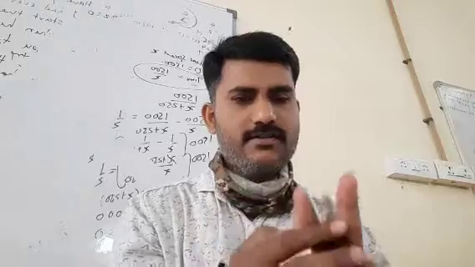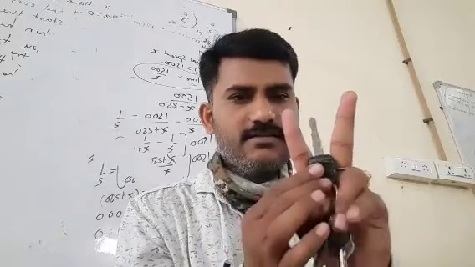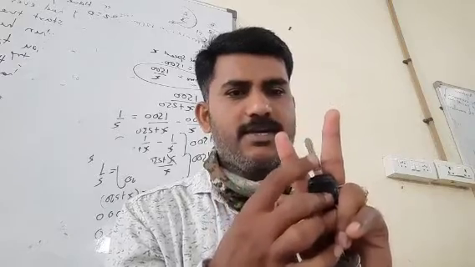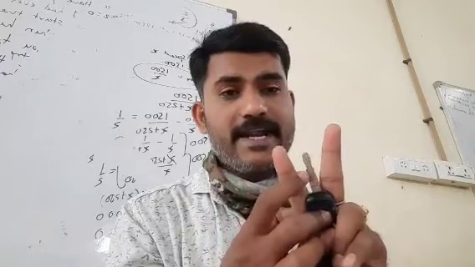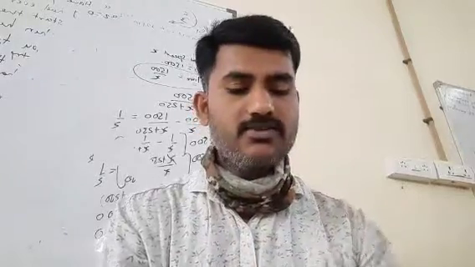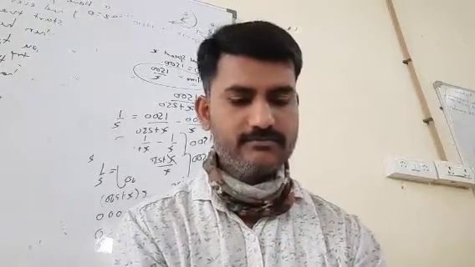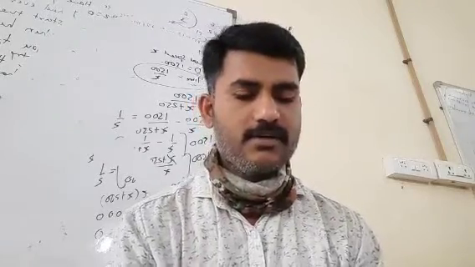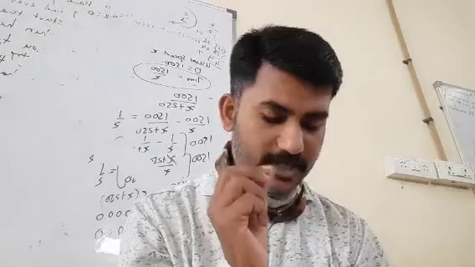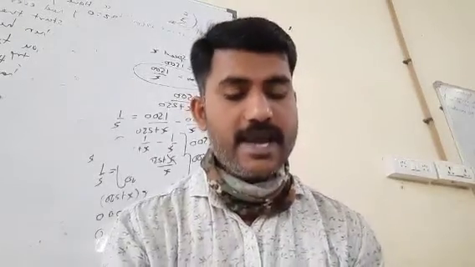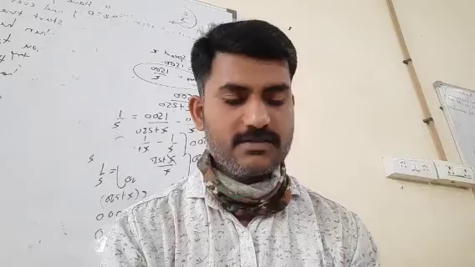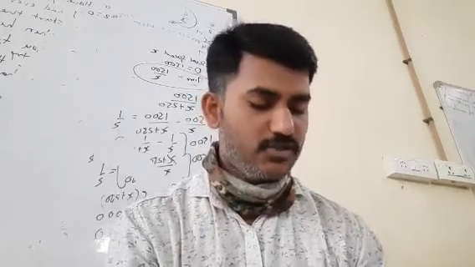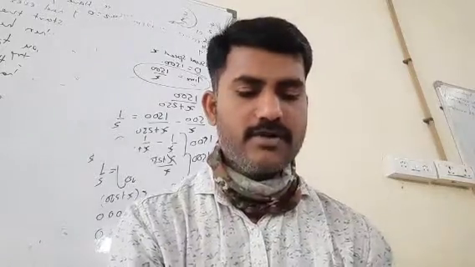I will show that with my two fingers. Here is one river and here is another river. Two rivers are flowing, and the middle is considered the land. So the land between the two rivers is called Mesopotamia. Ancient Mesopotamia was the land between the two rivers.